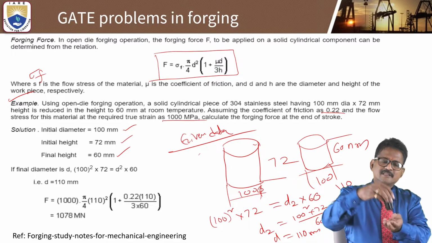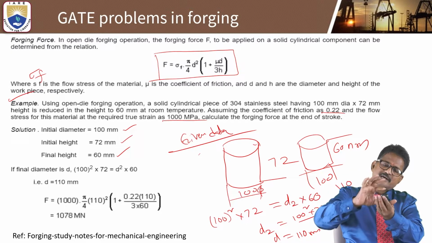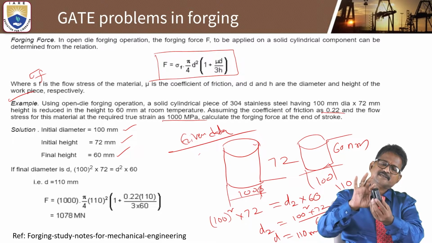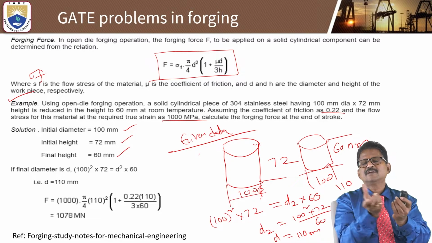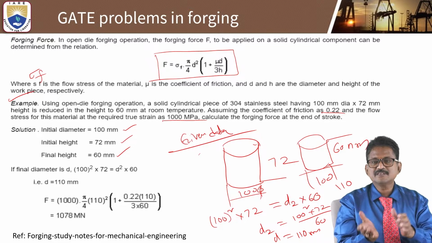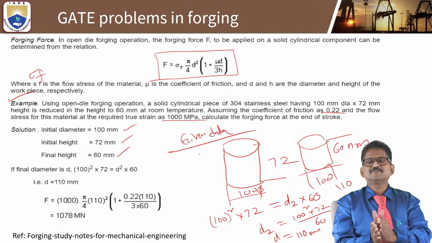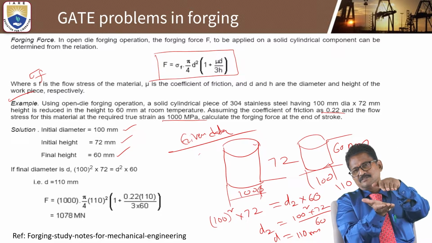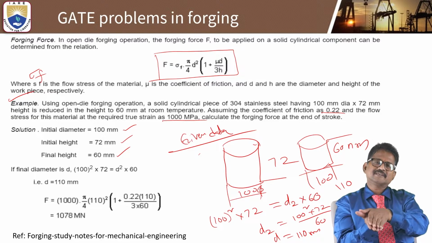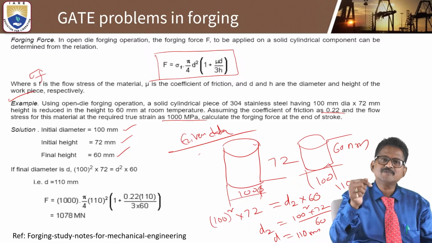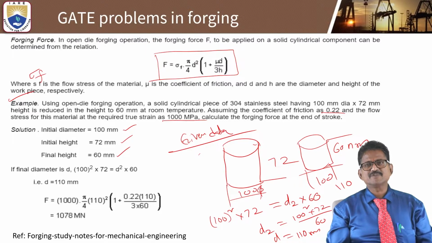Like that, you can see this is a cylinder. When you apply force and pressure, the height is reduced and the diameter is enlarged, increased. So this is how much force is required to change its shape. That is how the diameter increases and the height reduces, and how much force is required to change its shape. That's the concept, very simple.